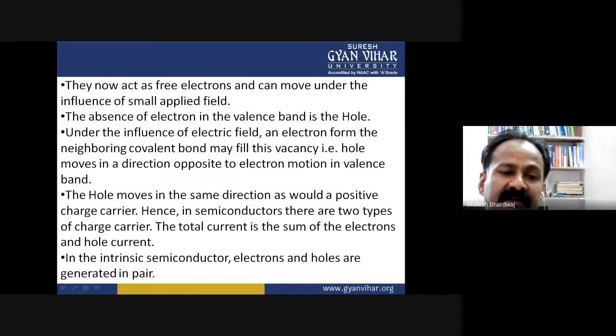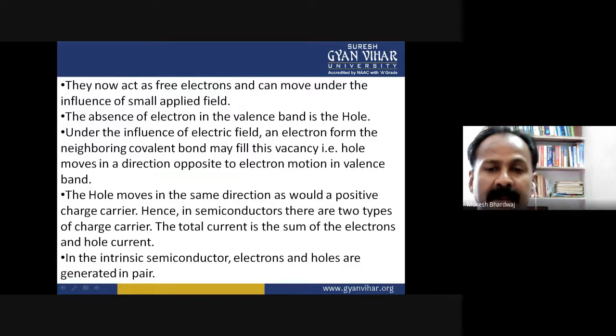In an intrinsic semiconductor, electrons and holes are generated in pairs. Obviously, when an electron takes part in conduction, it leaves a vacancy over there, and that vacancy is known as a hole.